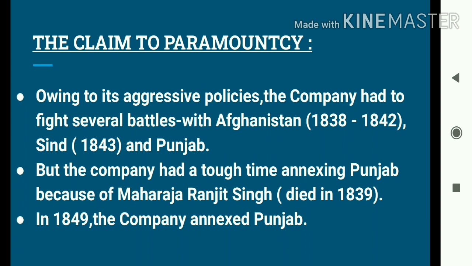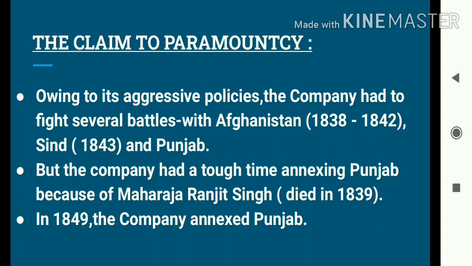Also students, owing to the aggressive policies adopted by the company, it had to fight various battles with various kingdoms. For example, one battle was fought with the king of Afghanistan. It was from the year 1838 to 1842. That means this battle lasted for 4 years. Another one was fought with Sindh in the year 1843, and another one with Punjab.